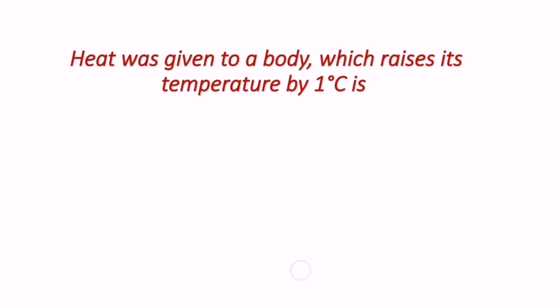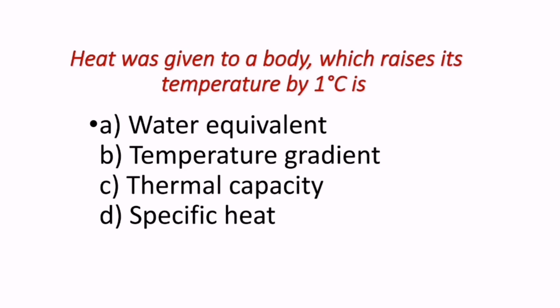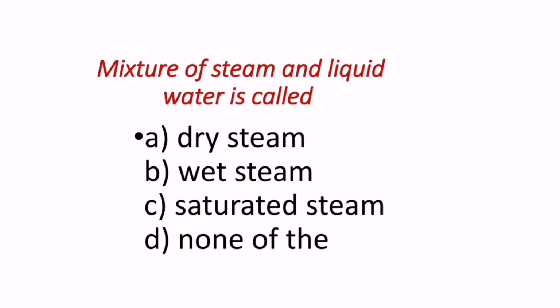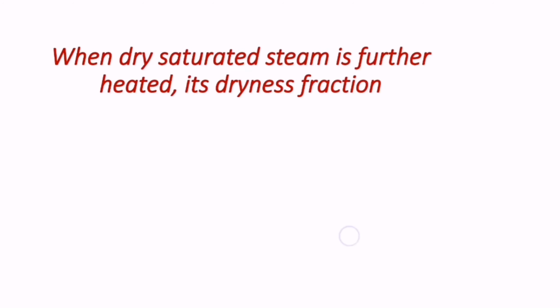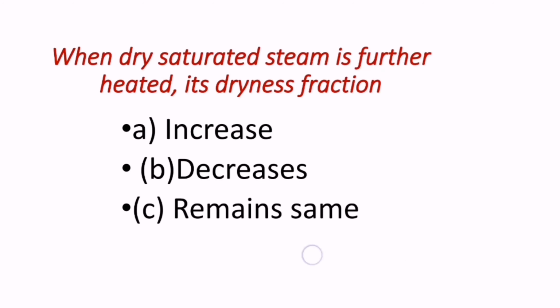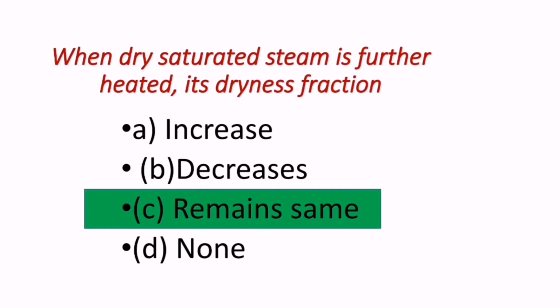Very important question. Next question, heat given to a body which raises its temperature by 1 degree Celsius is thermal capacity. Moving on to the next question, a mixture of steam and liquid water is called wet steam. Next question reads, when dry saturated steam is further heated, its dryness fraction remains the same.